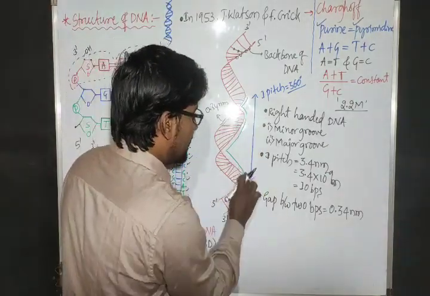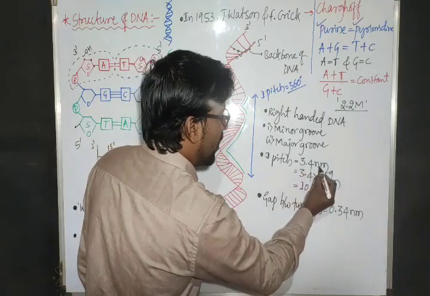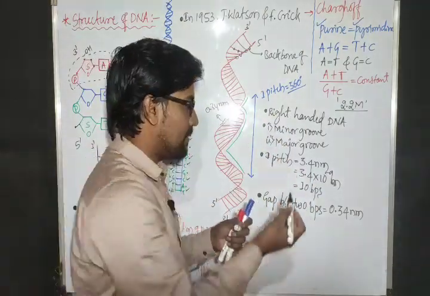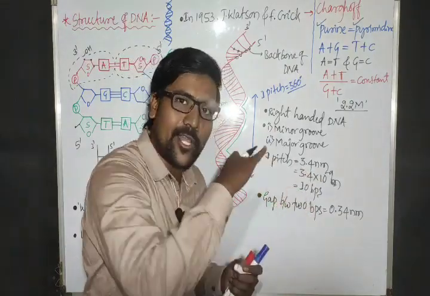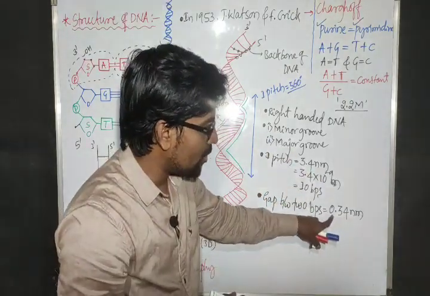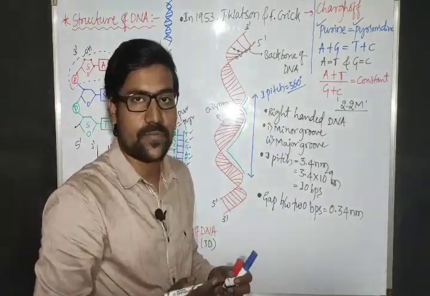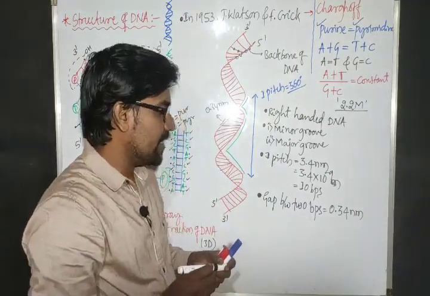So what is the total length from this point to this point? 3.4 nanometer. Here how many base pairs are present? 10. That means 3.4 nanometer divided by 10. How much? 0.34 nanometer. The gap between two base pairs is that much. Right? And next one.